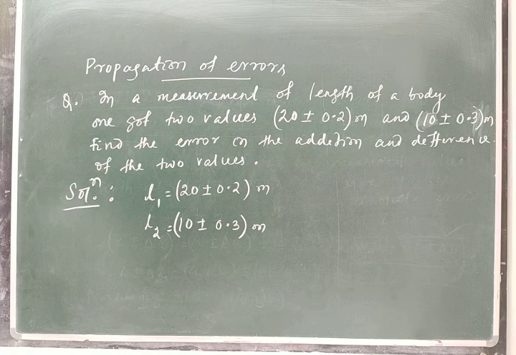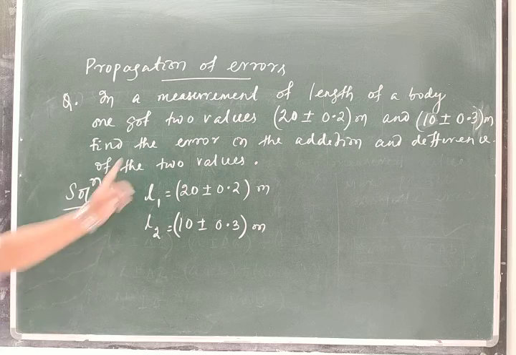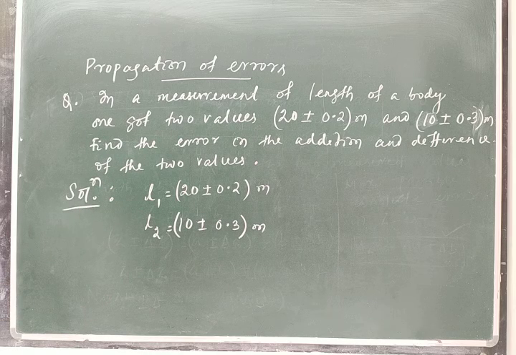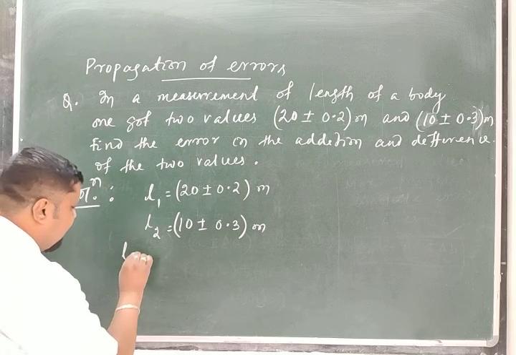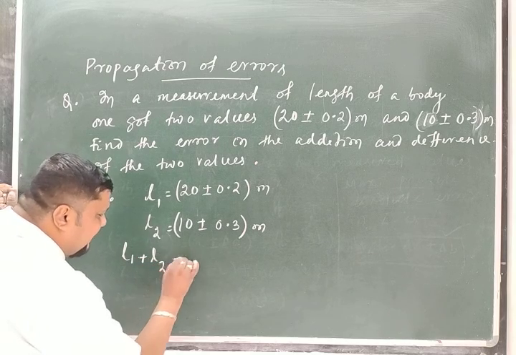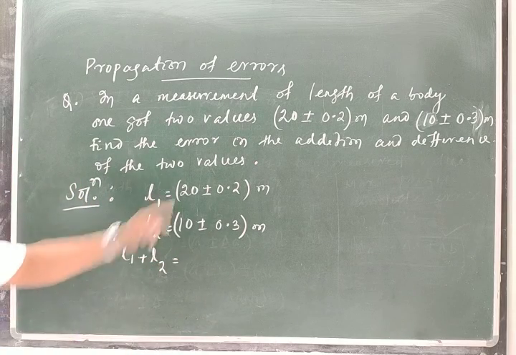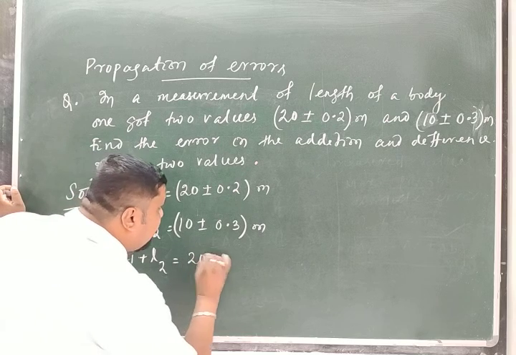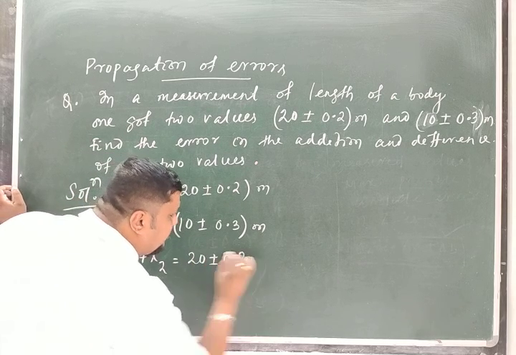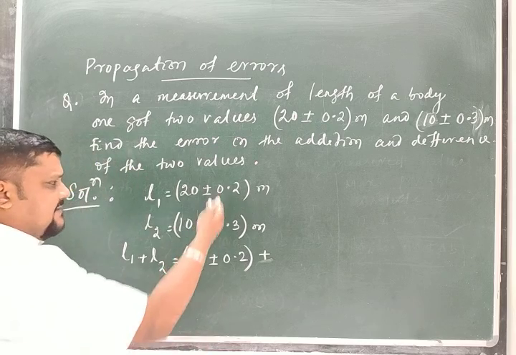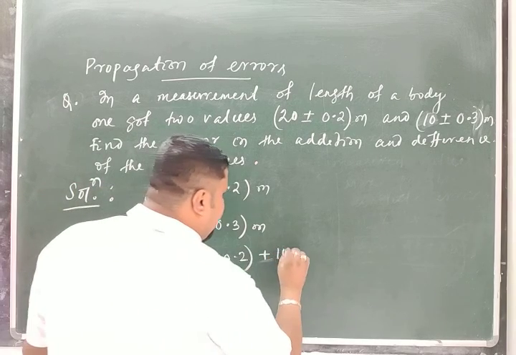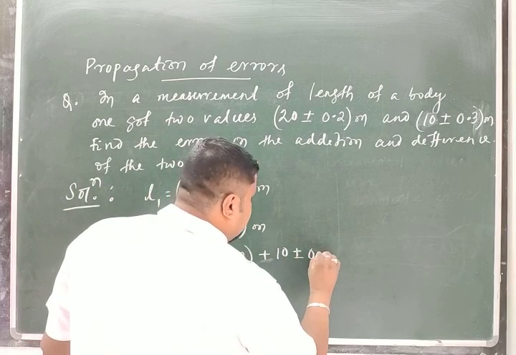L1 and L2. Now in this measurement, if I find the addition, then L1 plus L2 should have an error. What is that error? Now you add these two. So 20 plus or minus 0.2 meter plus the same physical quantity, 10 plus or minus 0.3.